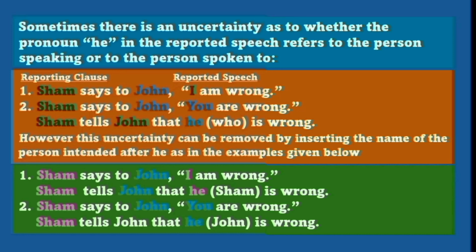Number 2. Sam says to John, you are wrong. Here also we have the same speaker and listener, but the pronoun you stands for the listener. Hence, the indirect narration of this is Sam tells John that he bracket John is wrong. This example also clearly shows that he refers to the listener John.